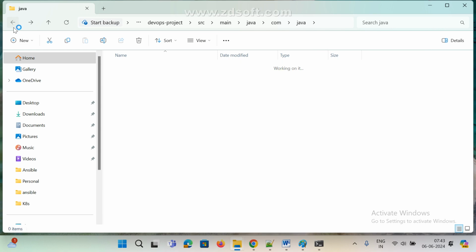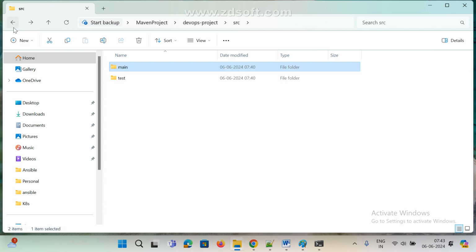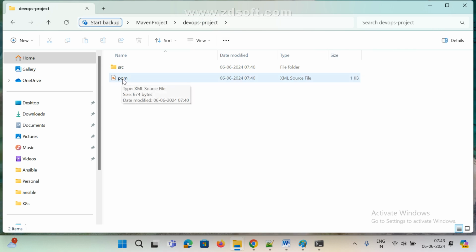Clear? In Java terminology we call it a package, that's it. No difference. Now see here, the pom.xml file is created. What is the default file name? Now if you see pom.xml file somewhere, what is the build tool we are using, Maven or Ant?